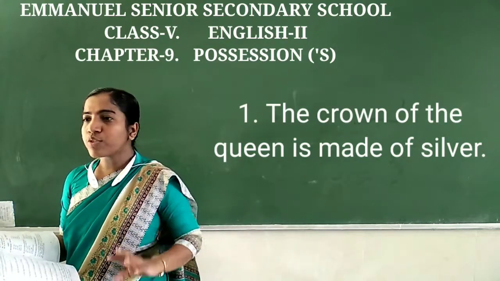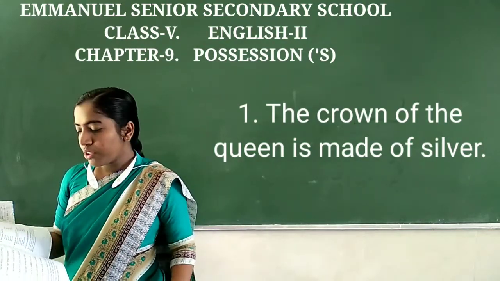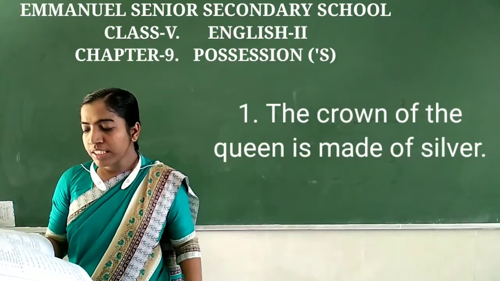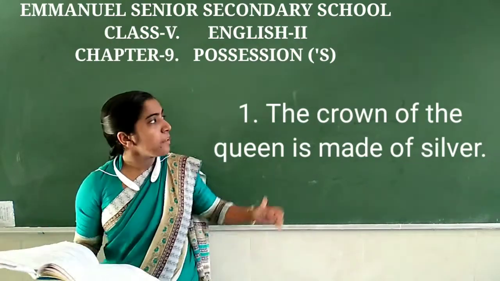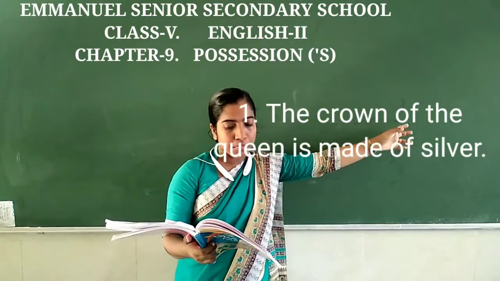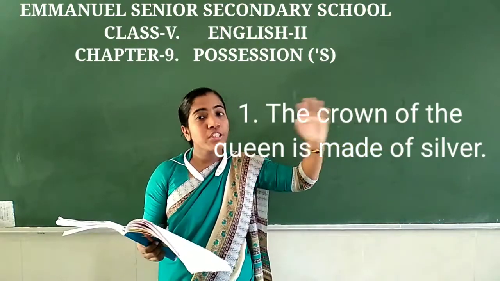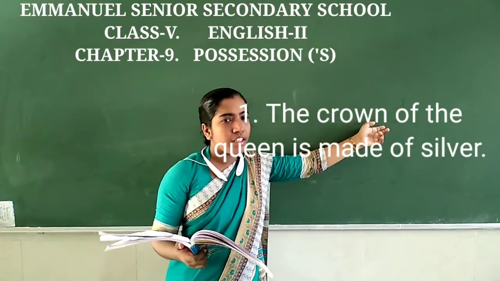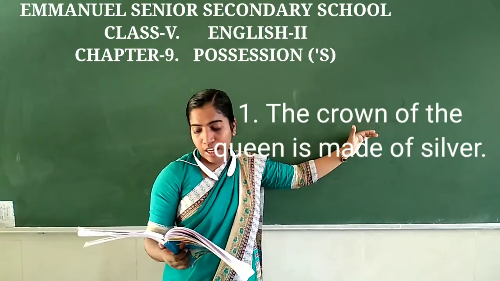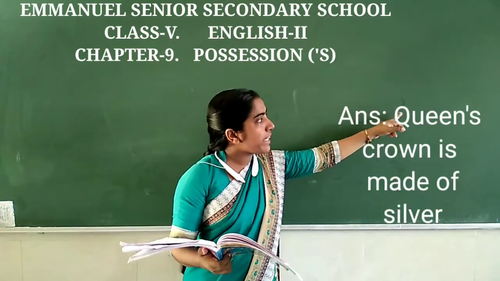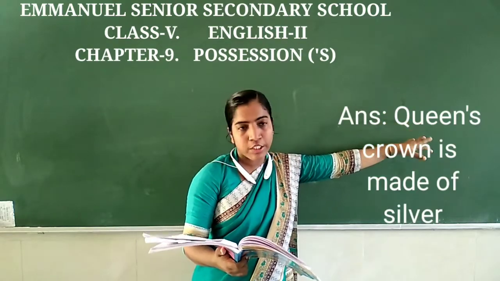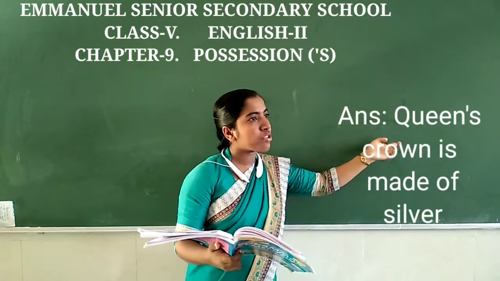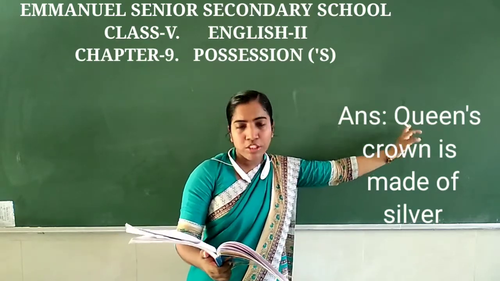So in this case you have to ask the question whose. The crown of the queen is made of silver. So whose crown is made of silver? Queen. तो हम easy में change कर सकते हैं. How will you change? Queen's crown is made of silver. Queen लिख के apostrophe s लगा के crown is made of silver.